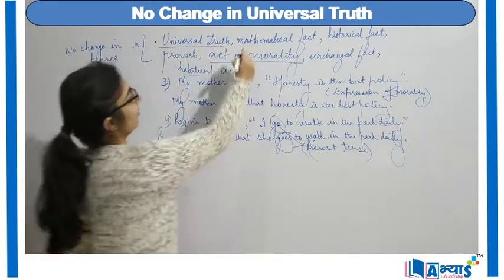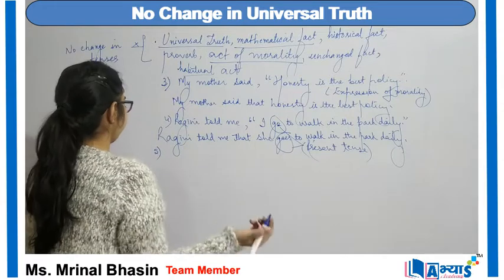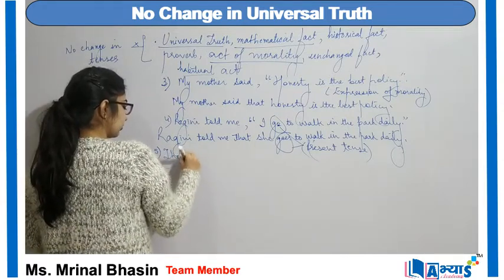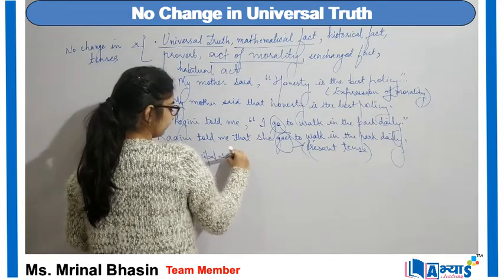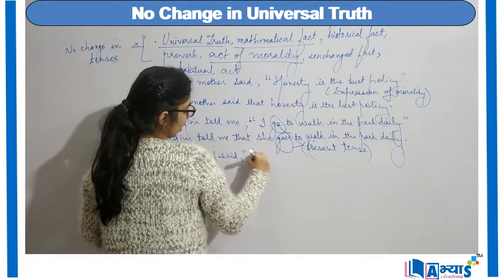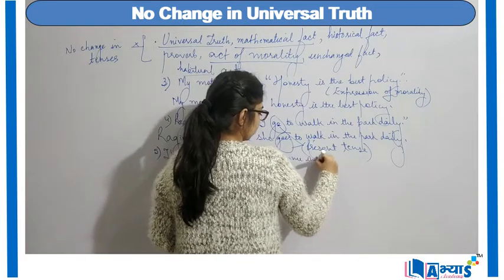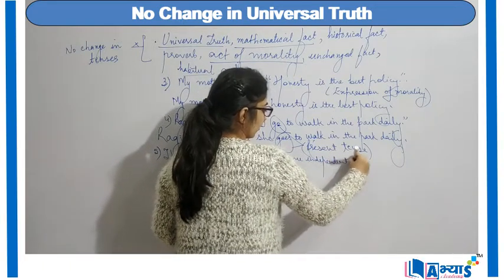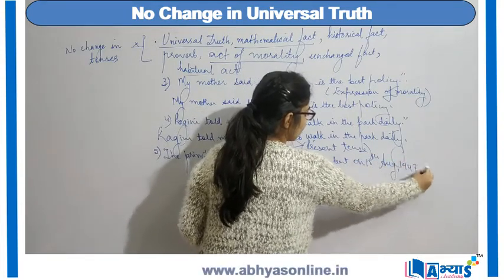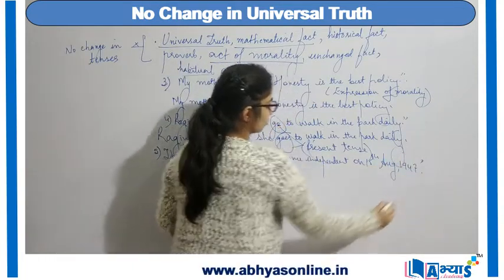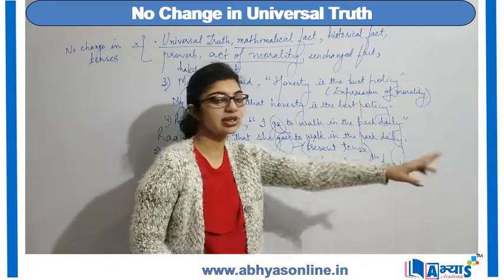Now, universal truth is done, mathematical fact is done, an example of a historical fact can be, the principal said India became independent on 15th August 1947. Right? The principal said India became independent on 15th August 1947.